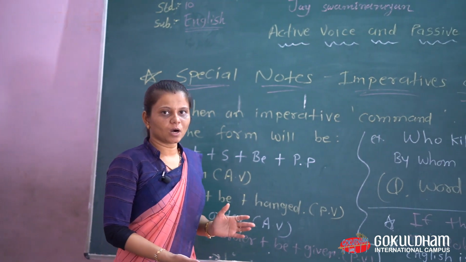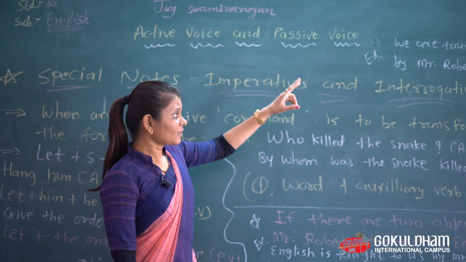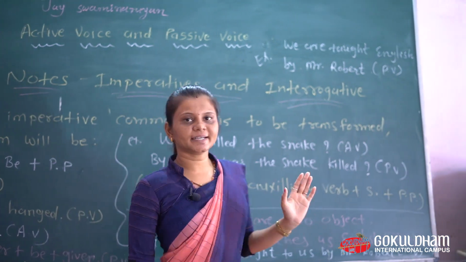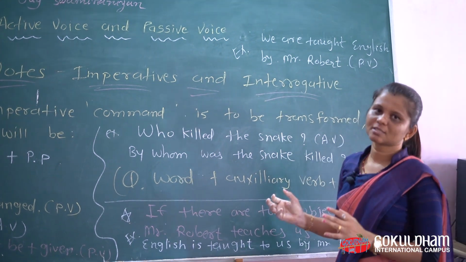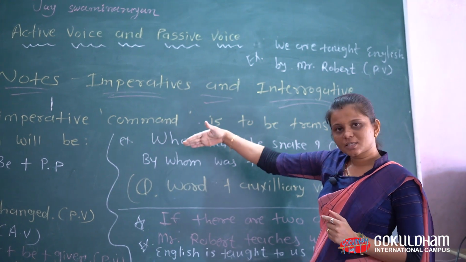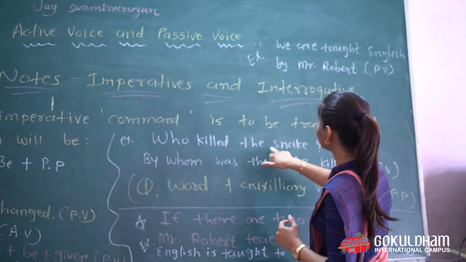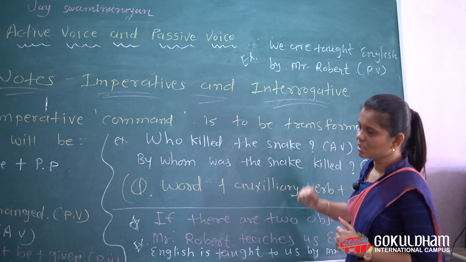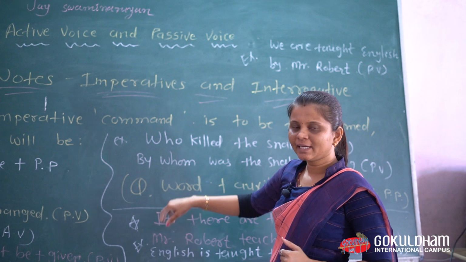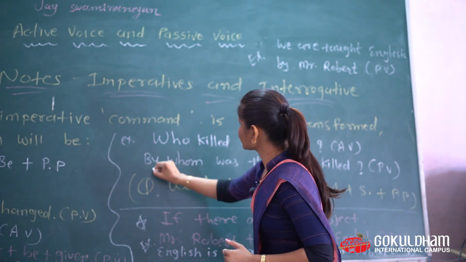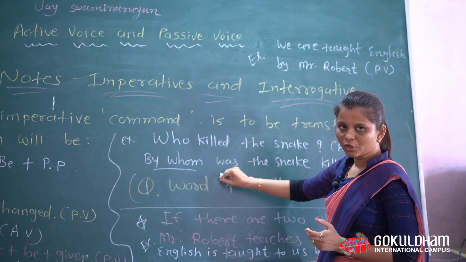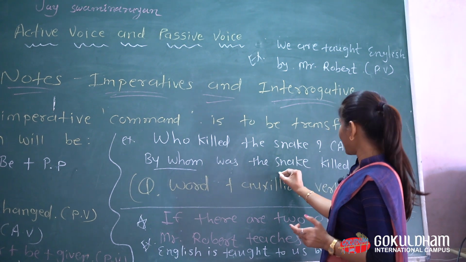Now go forward. Change interrogative kinds of sentences. How can we change this sentence? It means question sentences, or we can say questionary. Look, first example: who killed the snake? It is active voice. By whom? In place of who, we use here by whom. Note down this thing, by whom. Was, because of the past form, so we use here: by whom was the snake killed.